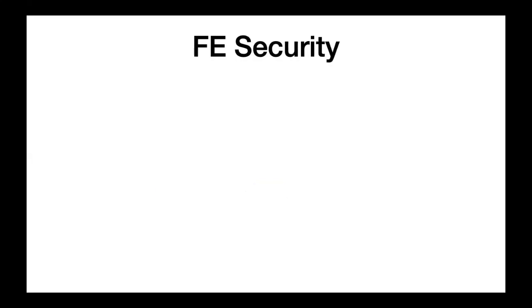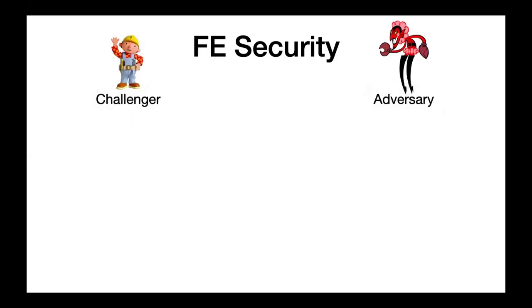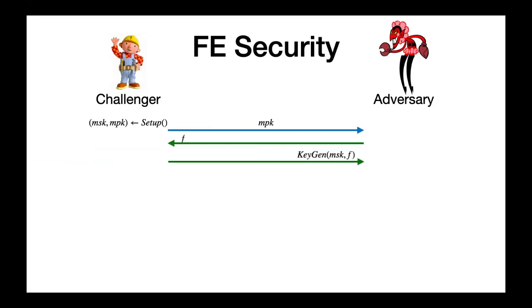Formally, the security of a functional encryption scheme is defined through a game-based framework. The security game proceeds as follows. A challenger initializes the functional encryption scheme by running the setup algorithm. The master public key MPK is then sent to the adversary, while the master secret key MSK is kept hidden. In the next phase, the adversary is allowed to query for secret keys for functions F. It is allowed to make multiple queries of its choice.